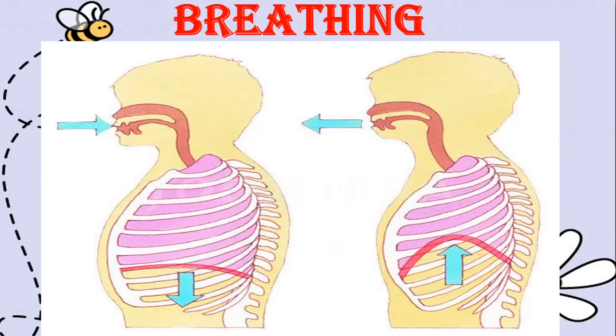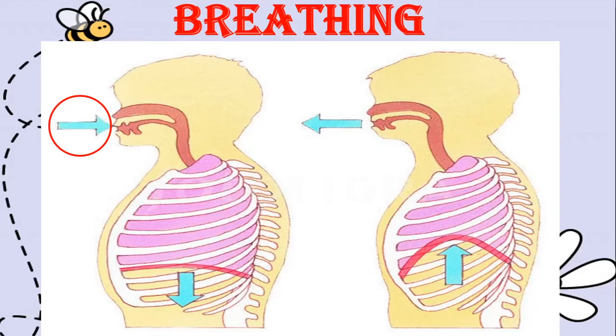Can you see here? You can see 2 pictures. I will tell you what the difference in these 2 pictures is. So here, look at this picture. There is an arrow pointing towards the nose. And what is going in through the nose? It is oxygen or air which is going in through the nose.